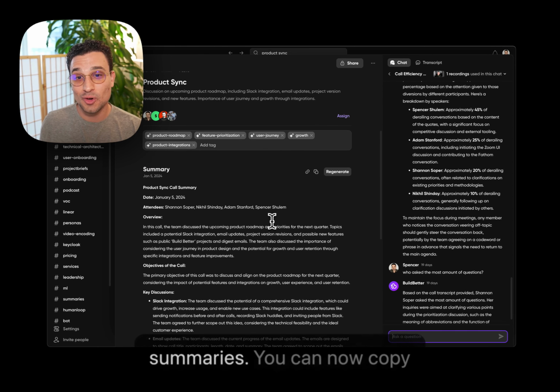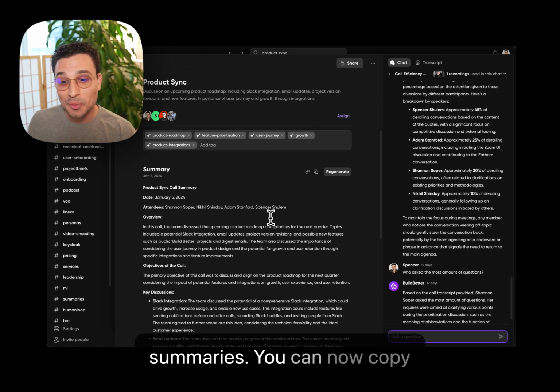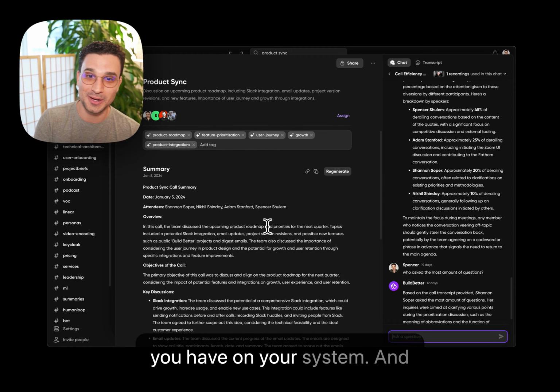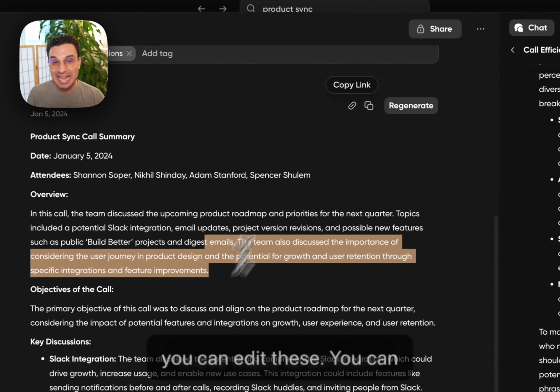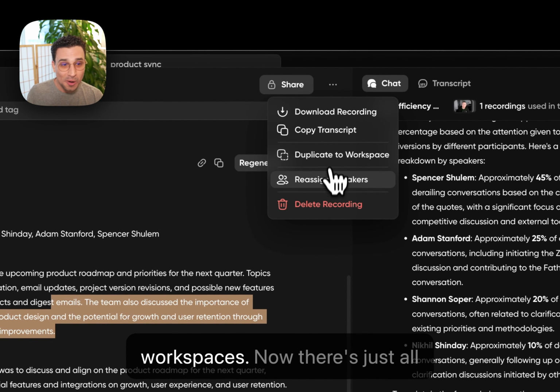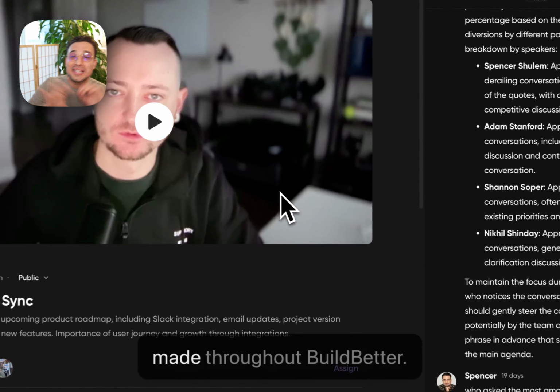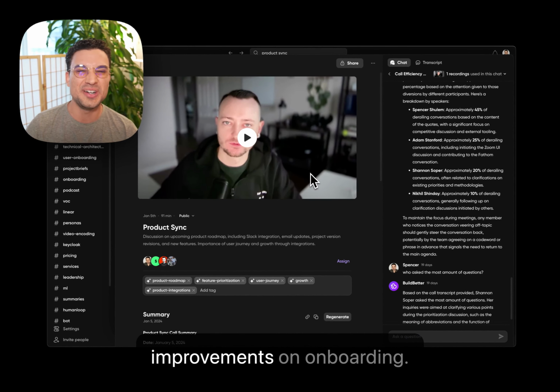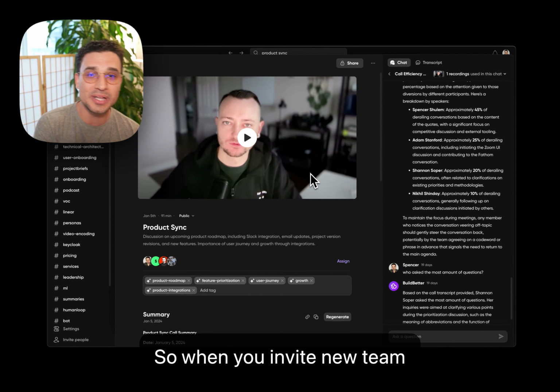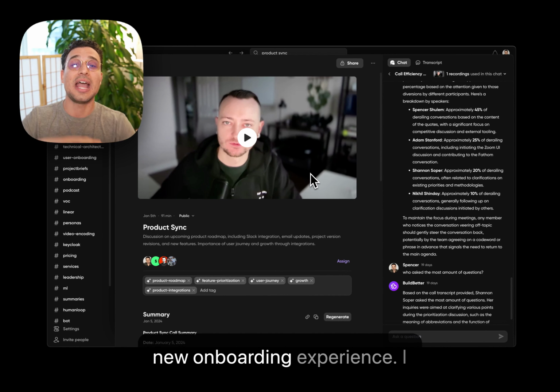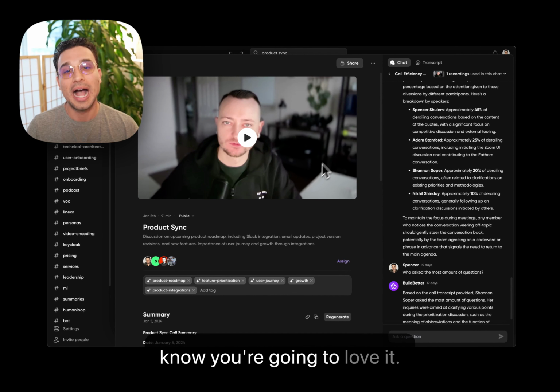We've also made improvements to summaries. You can now copy and paste text out of BuildBetter and it won't keep the white font. It will turn it into whatever font you have on your system. And you can edit these. You can move these to different workspaces now. There's just all these little improvements we made throughout BuildBetter. Now you also have improvements on onboarding. So when you invite new team members, they have a whole new onboarding experience. I know you're going to love it.